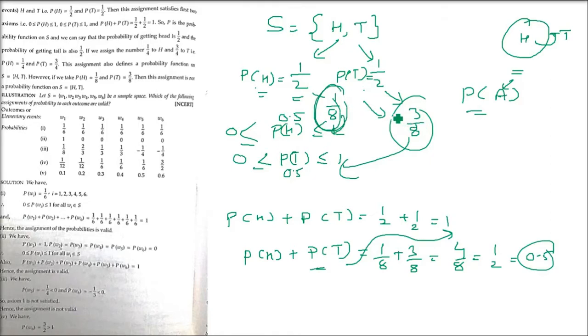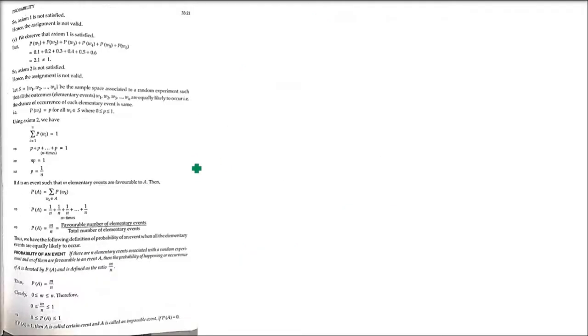So 1 by 8 and 3 by 8, which we assigned, is not the correct probability. It is not the probability because we are assigning the wrong values. So the non-negative real numbers which we have assigned, 1 by 8 and 3 by 8, are incorrect because the axioms are not being satisfied. Okay, there are certain more things which we need to understand.